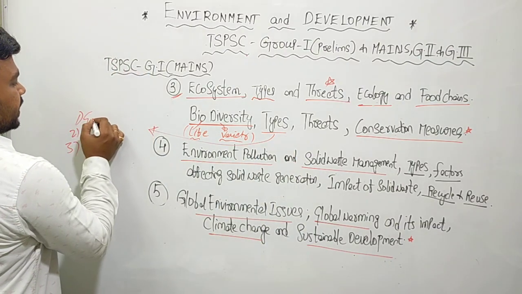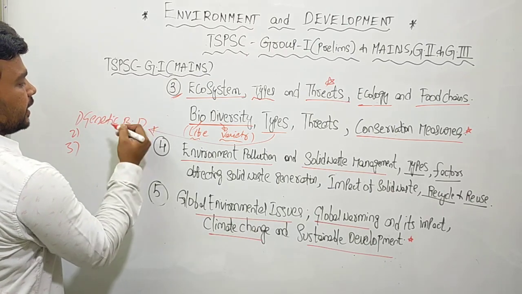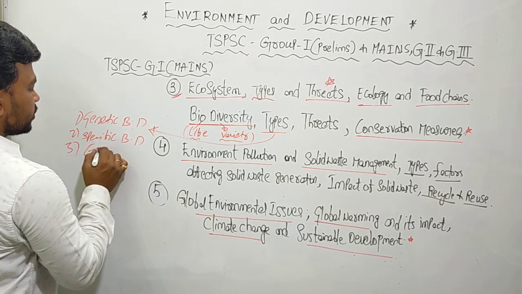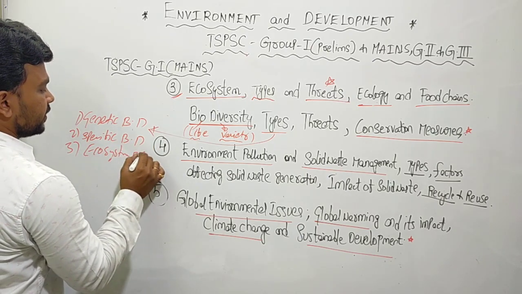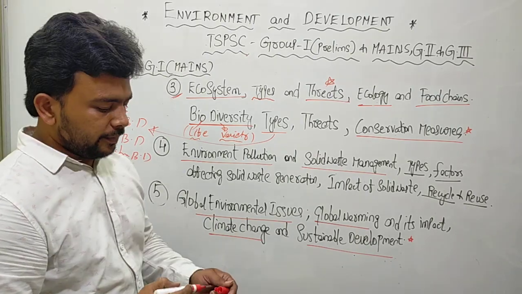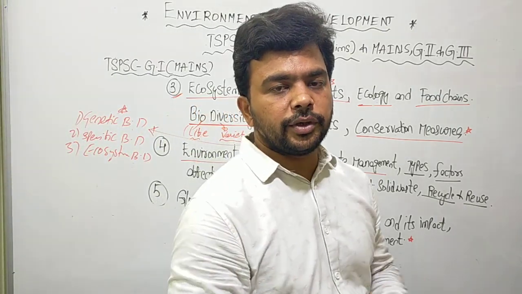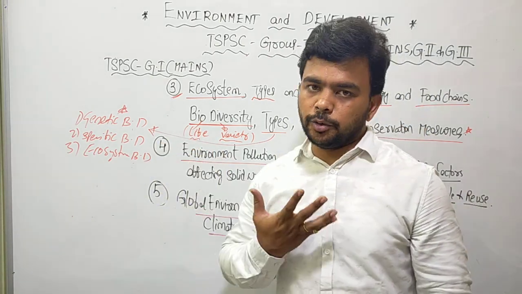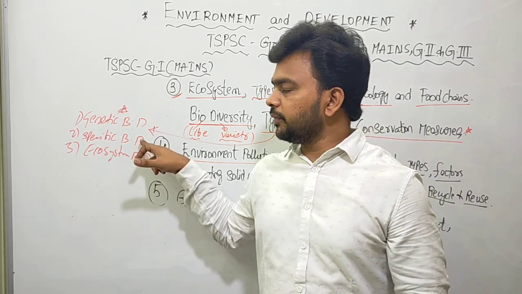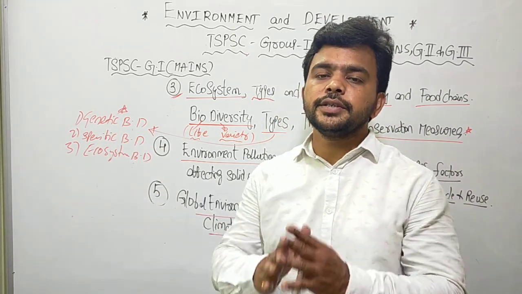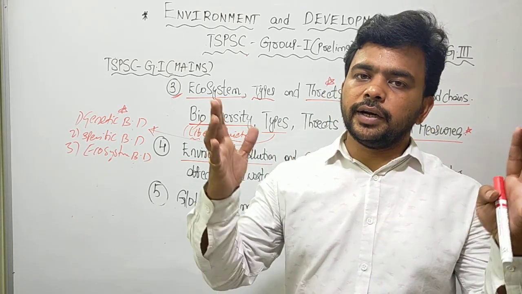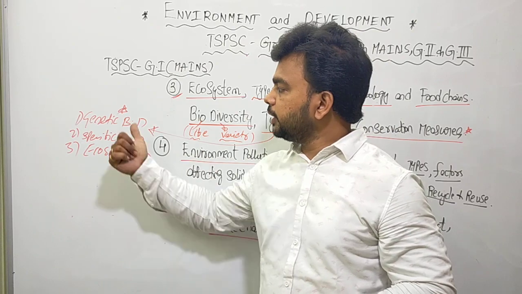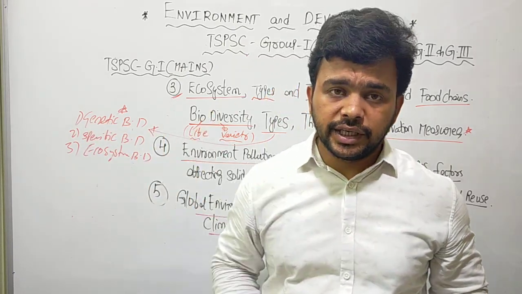One is genetic biodiversity. Second is species biodiversity. Third is ecosystem biodiversity. At the genetic level, if you take any species, you can see a wide variety. For example, take the humans themselves. If you observe the human genetic level, we are all very different. That is why we look different. But commonly we are all humans, one single life form. That is how you understand genetic biodiversity.